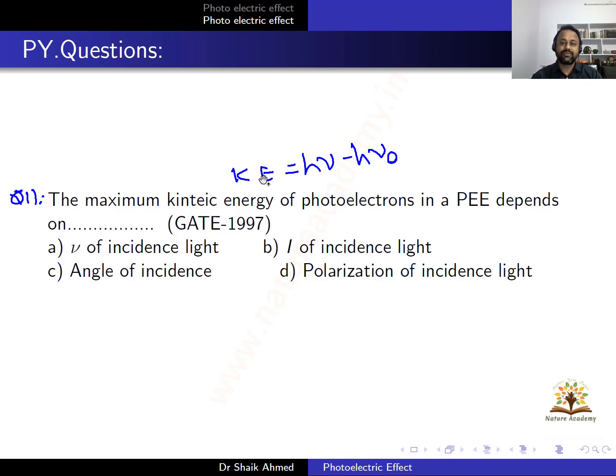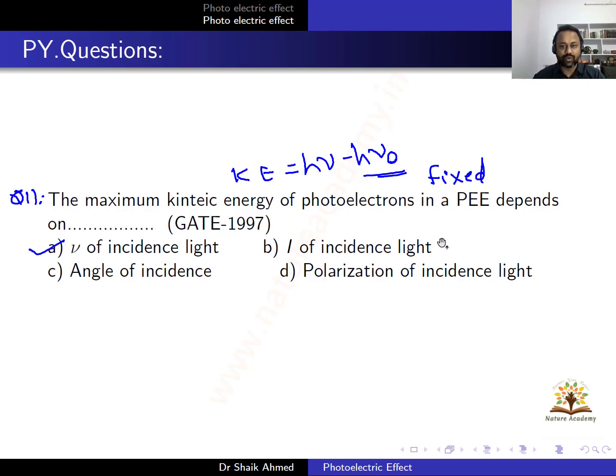So don't bother about this term. This is the work function. The work function of the metal is fixed. You cannot change it. This is a material property. So kinetic energy is simply proportional to frequency only. So the frequency of the incident light, that is the correct answer.